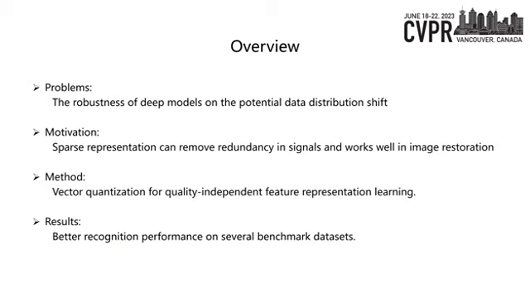We aimed at the problem of model robustness for potential distribution shift between training and testing data, inspired by sparse representation in image restoration. We opt to tackle this problem through vector quantization and learn quality-independent feature representation. Qualitative and quantitative experimental results show that our method achieves better recognition performance on several benchmark datasets.